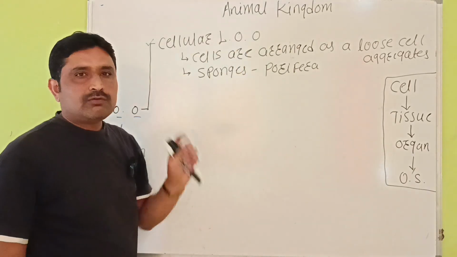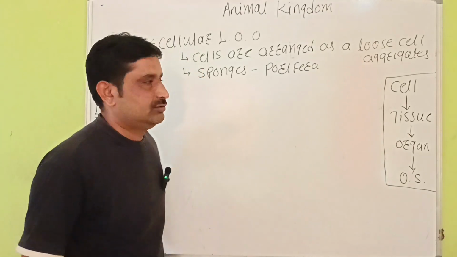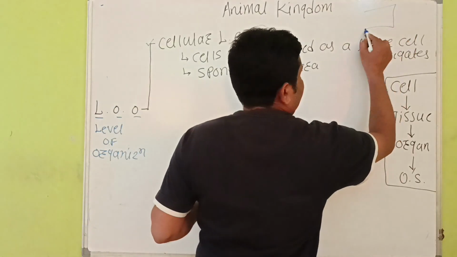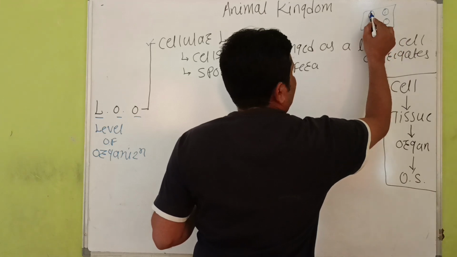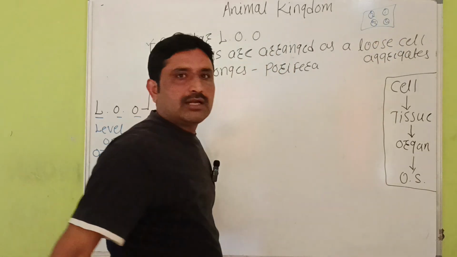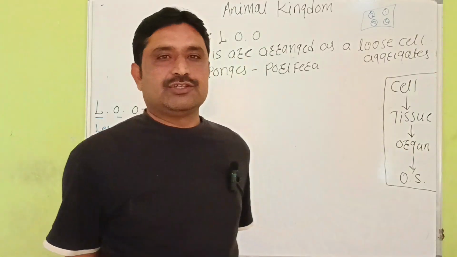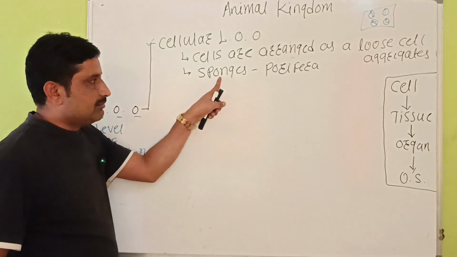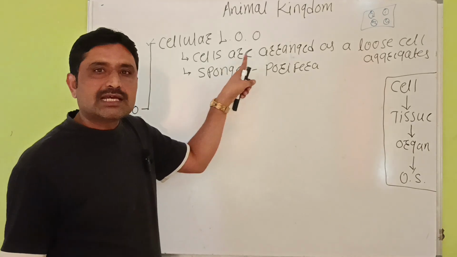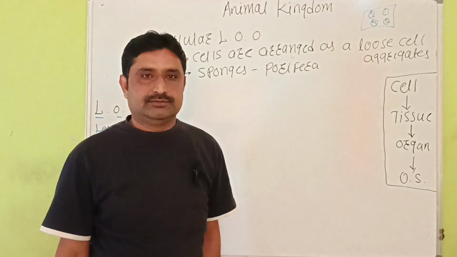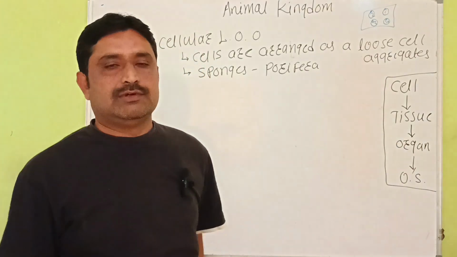In cellular level of organization, cells are arranged as loose cell aggregates, and each cell is able to perform the physiological function. The example is sponges. In sponges, cells are arranged as a loose cell aggregate, and a single cell is able to perform the physiological function.